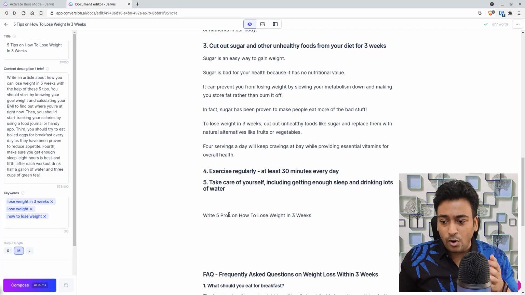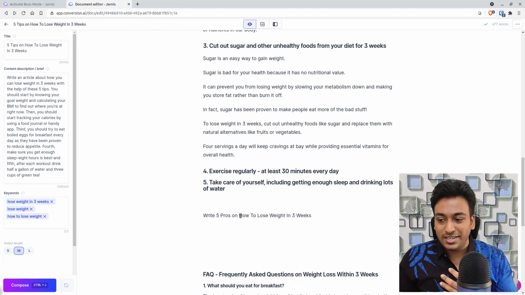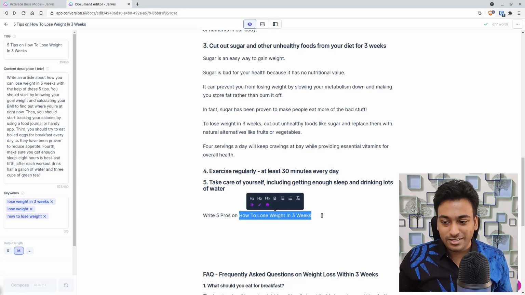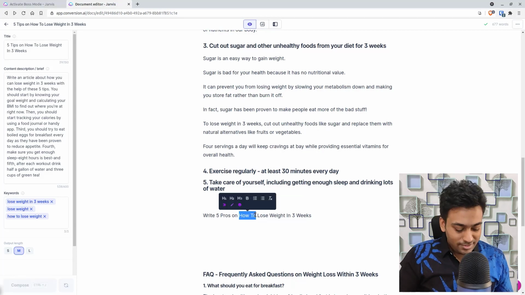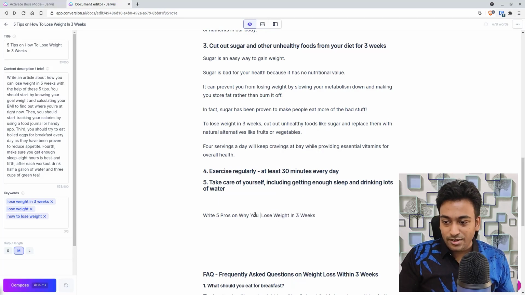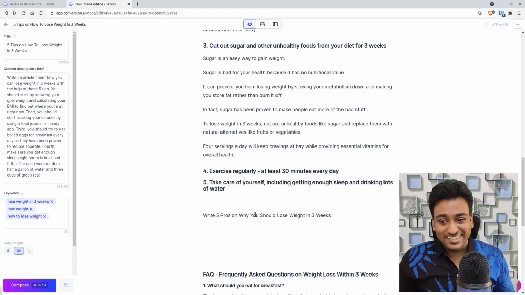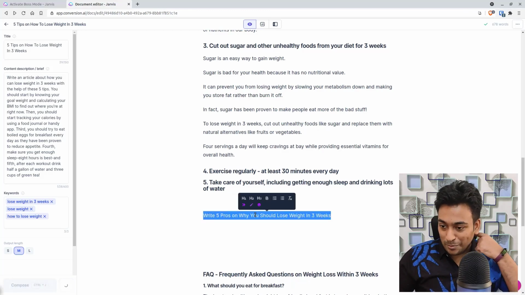Write 5 pros on how to lose weight. And this does not make sense as a context, like write 5 pros on why you should lose weight in 3 weeks. Let's see whether that actually makes sense.